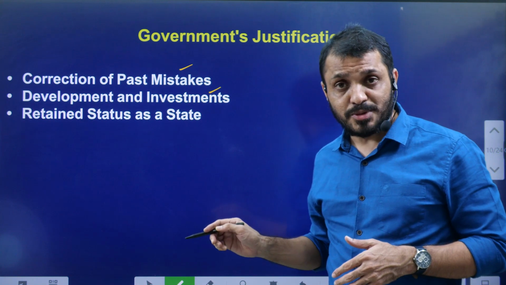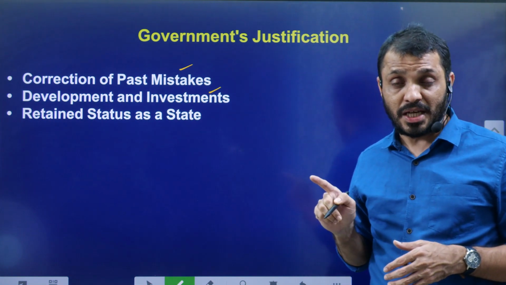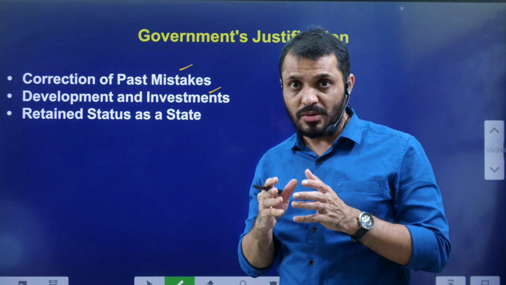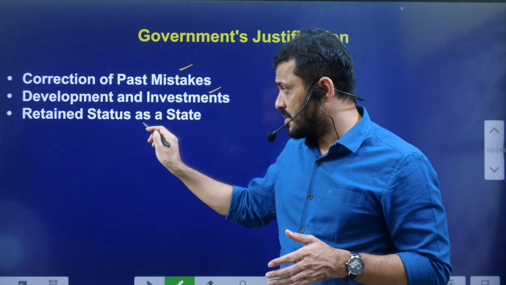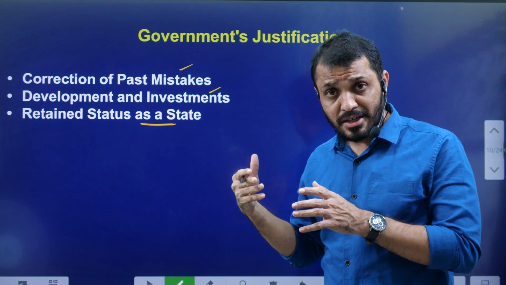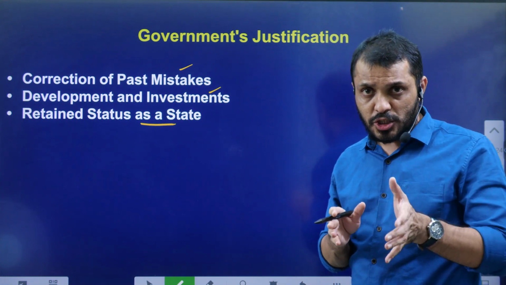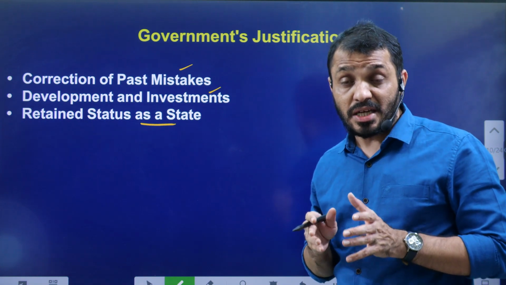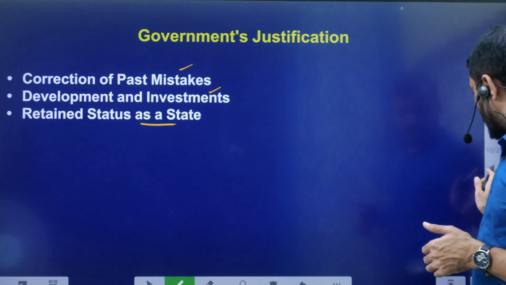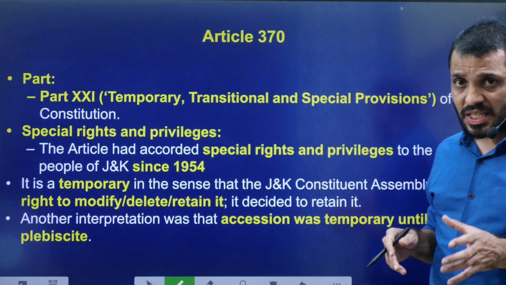Regarding development and investment, when Article 370 was there, Article 35A also used to be there. According to Article 35A, non-locals could not easily invest in Jammu and Kashmir, so now that is not going to be there, and we will give Jammu and Kashmir the category of state after a certain time limit. In today's Hindu newspaper, you might have seen that the CJI asked the Government of India when they are going to restore statehood to Jammu and Kashmir. Those are the three things.